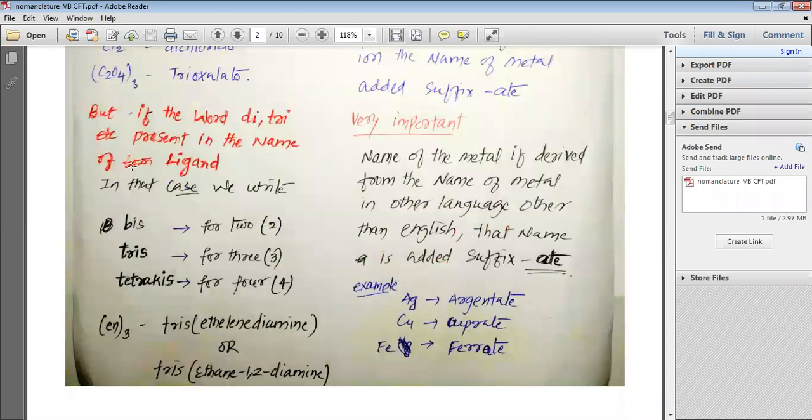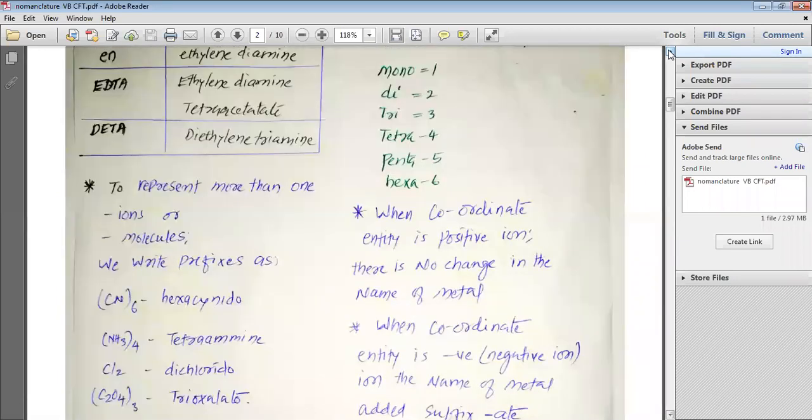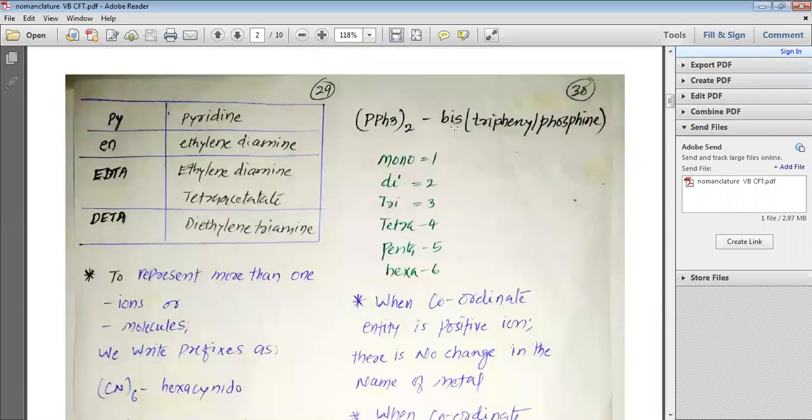But if the words di, tri, etc. are present in the name of the ligand, then we write bis for 2, tris for 3, tetrakis for 4. So if it is en3, then we will write tris(ethylenediamine) or tris(ethane-1,2-diamine). This tris(ethane-1,2-diamine) is more favored. Same way for PPh3 taken twice we will write bis(triphenylphosphine). So we write mono for 1, di for 2, tri for 3, tetra for 4, penta for 5 and hexa for 6.